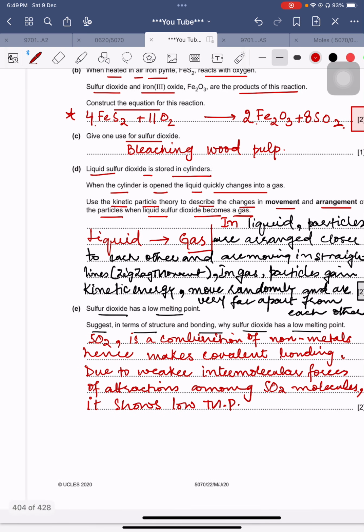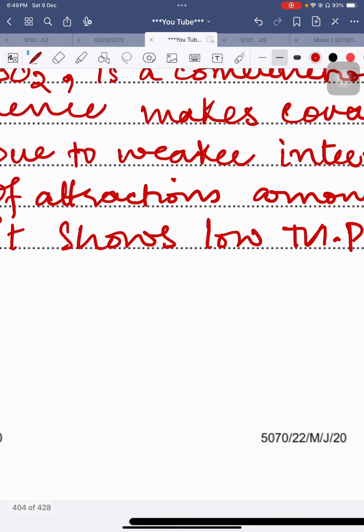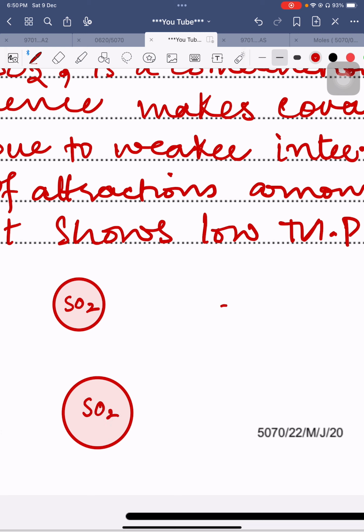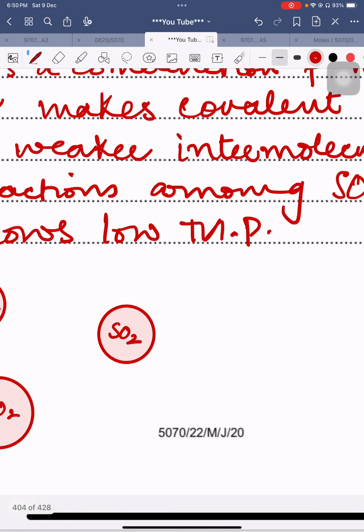Guys, let me explain one more thing. Can you look at this space? Okay, we are using this space. So for example, this is one molecule of sulfur dioxide. Done. This is another molecule of sulfur dioxide. Done. This is a third molecule of sulfur dioxide. Okay, so here I'm pointing it out, I'm spotlighting. What is the bonding inside sulfur dioxide? It is the covalent bonding which is present inside sulfur dioxide. And what is the bonding inside this molecule? It is the same covalent bonding. But how are these being attached with each other?